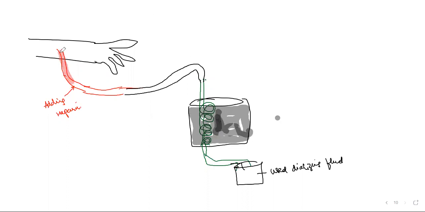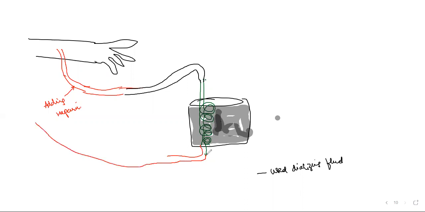The blood is taken and passes through this, and the dialyzing fluid is taken. Then after that we have to take the blood back again to the person through the vein. We are injecting this back again.